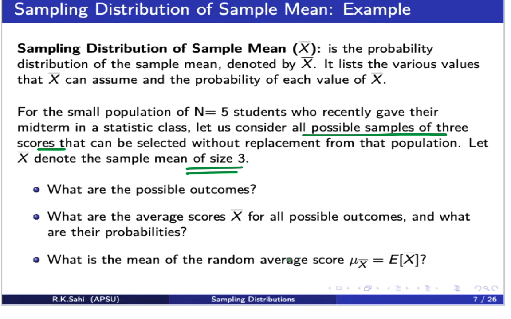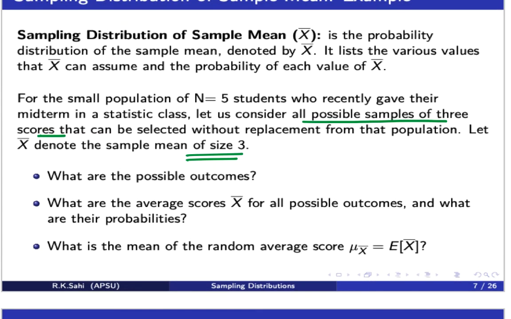So the bigger picture, once again, is that we have a whole population of 5 students, and I randomly pick samples of scores of these 5 students. I'm looking at the midterm statistics score. I randomly pick scores of 3 of these students, and I look at all possible samples. Then I look at the sample mean of each of these 3 scores, and we would go further with it. So the first thing is, what are the possible outcomes? Let's delve further into it.